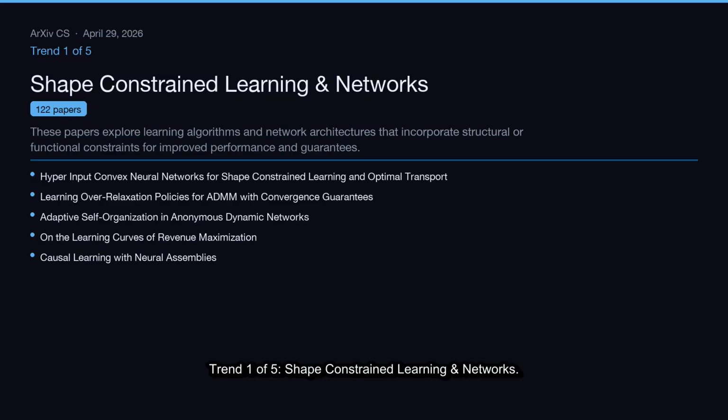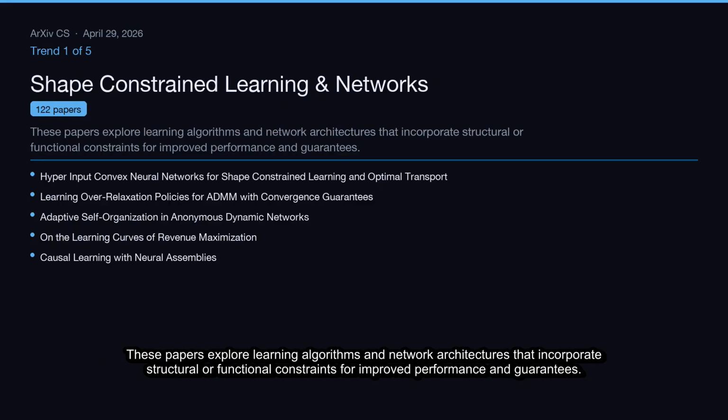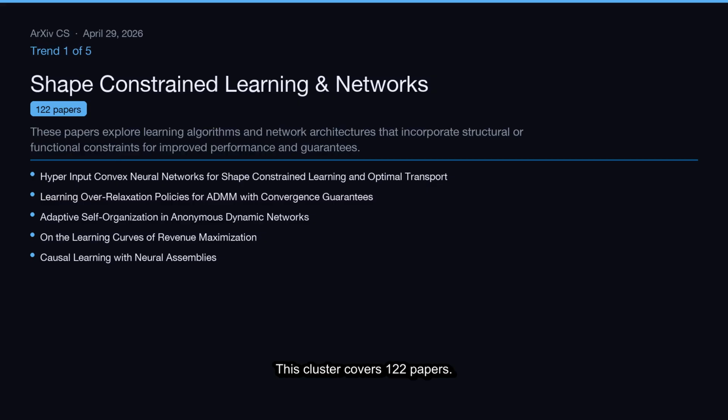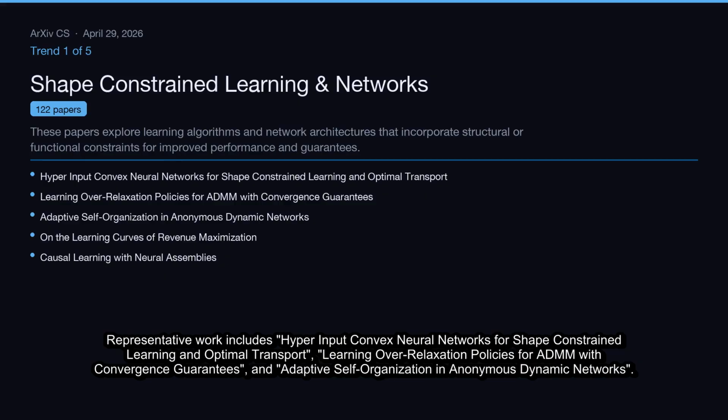Trend 1 of 5, Shape-Constrained Learning in Networks. These papers explore learning algorithms and network architectures that incorporate structural or functional constraints for improved performance and guarantees. This cluster covers 122 papers. Representative work includes hyper-input convex neural networks for shape-constrained learning and optimal transport, learning over relaxation policies for ADMM with convergence guarantees, and adaptive self-organization in anonymous dynamic networks.